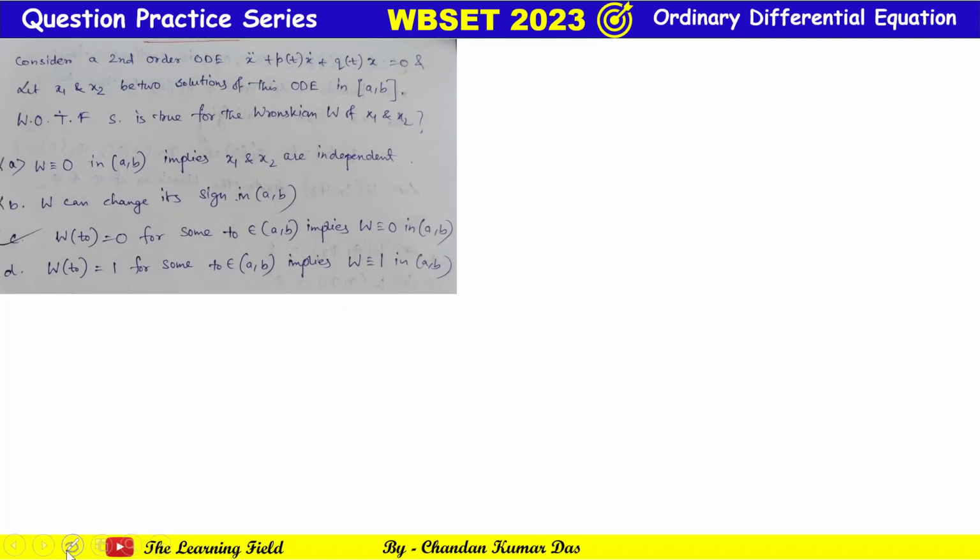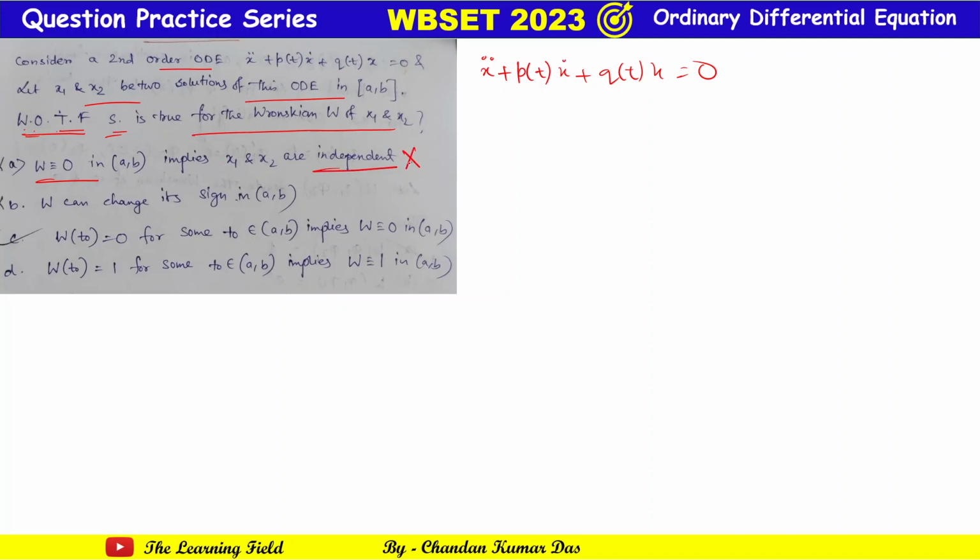The next question says: consider a second order ODE x double dot plus p(t) x dot plus q(t) x equal to 0, and let x1, x2 be two solutions of this ODE in the interval AB. Which of the following options are true for the Wronskian of x1 and x2? Option A: Wronskian is identically 0 in AB implies x1, x2 are independent.